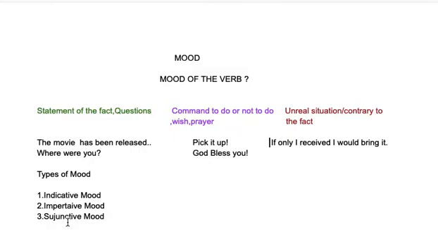These two are not so difficult to understand, but when it comes to subjunctive mood, we really have to cast our attention in order to understand this, because it's confusing and it creates a lot of situations, and you have to really focus on this particular third type of mood.